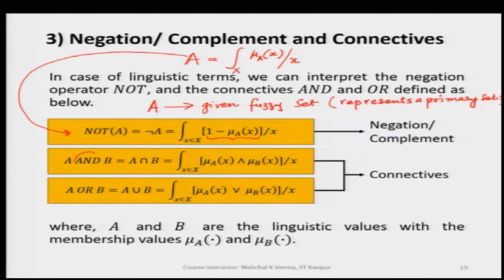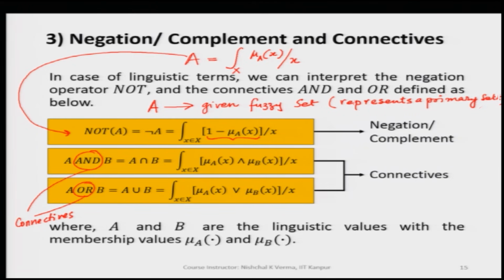So, AND is here a connective. The connective can be either AND or OR, so these two are the connectives. So, there could be A and B or A or B, like middle aged and young or middle aged or young. Whatever way, any two fuzzy sets can be connected.